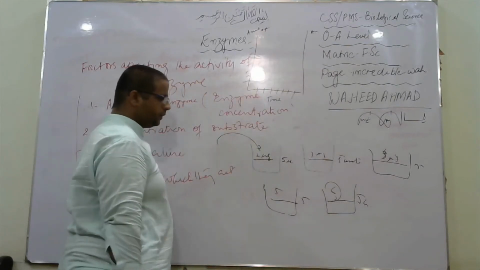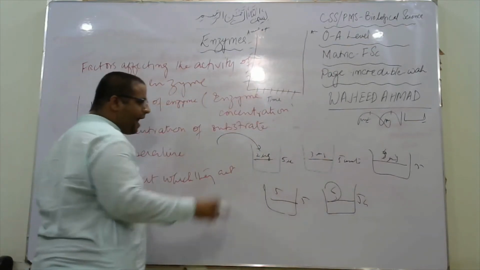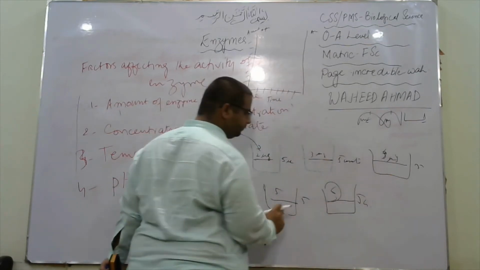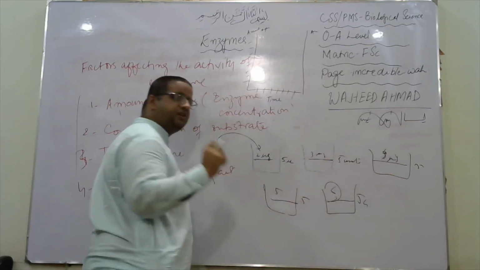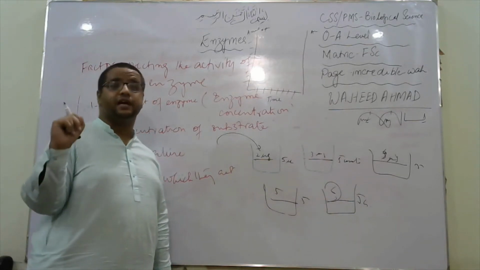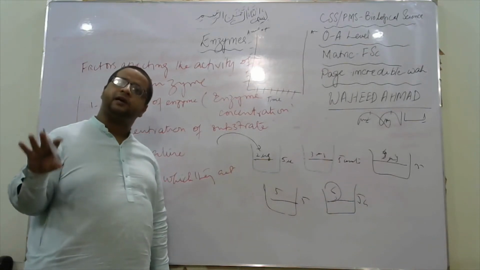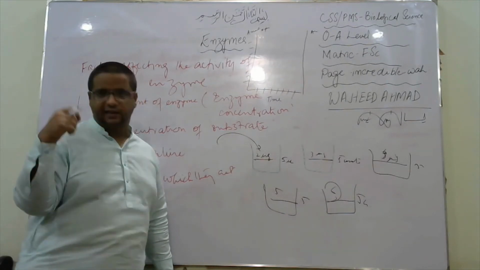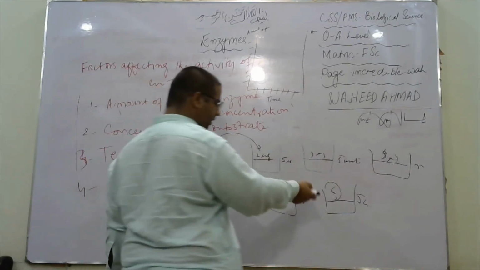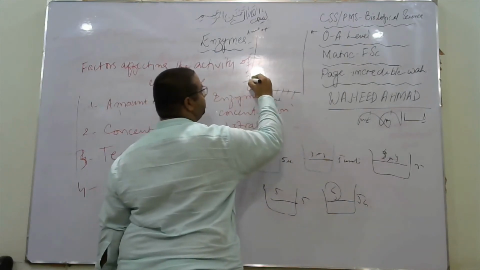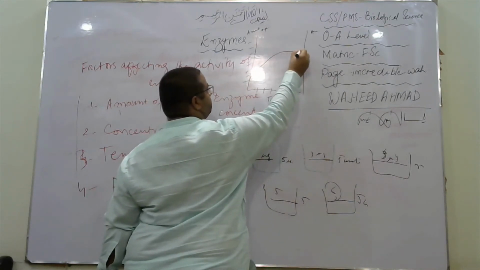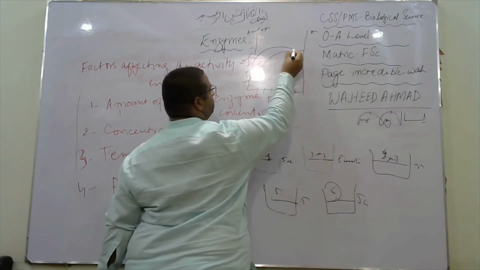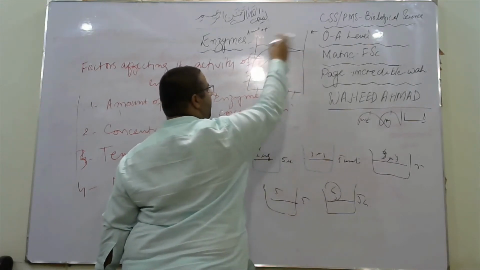First of all, as the concentration of substrate is the same, what we infer is that the product produced will be the same. So all the curves will meet at the same point. First for 2 microgram, then 3 microgram, 4, 5, like this.